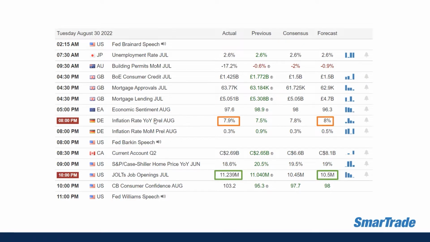And followed by the JOLTS job openings for the US. The actual data last night was 11.239 M versus the market forecast of 10.5 M. Obviously this one is higher compared to the market forecast and also the previous one. And that is why this data created volatility in the market right after the release.